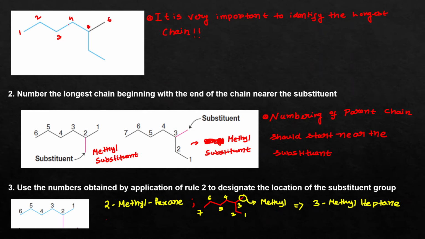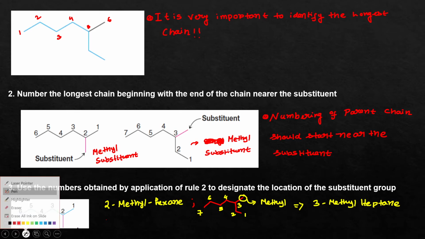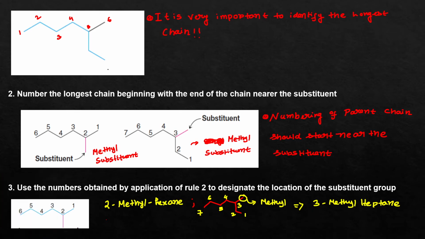So if you just consider this as your parent chain, you will have a total of 6 carbon atoms in the parent chain. But instead, if you consider this as your parent chain, 1 2 3 4 5 6 7, in that case there will be 7 carbon atoms.